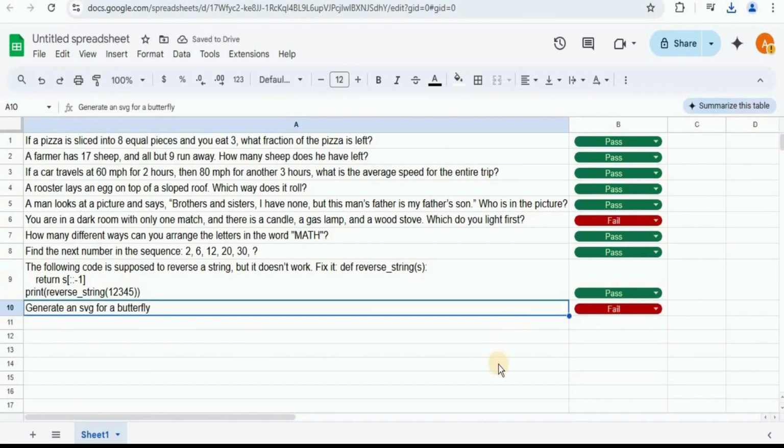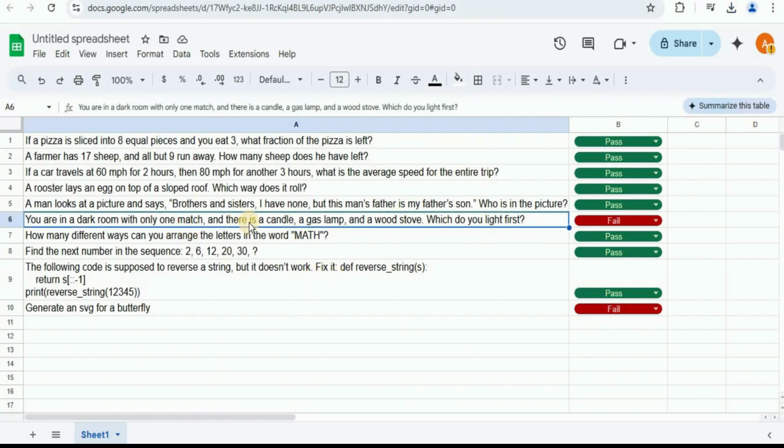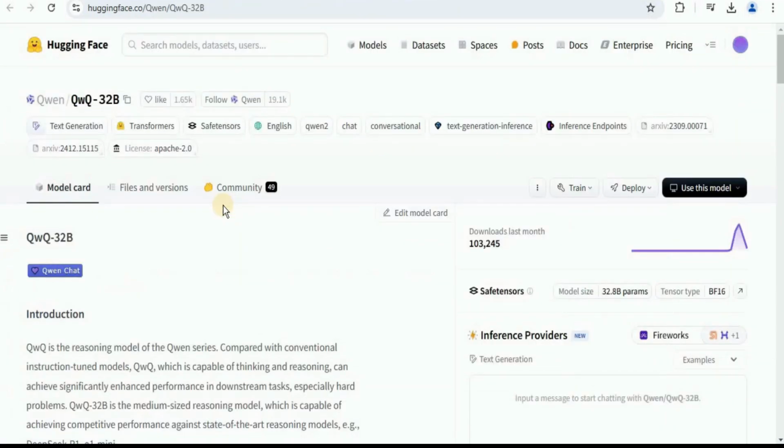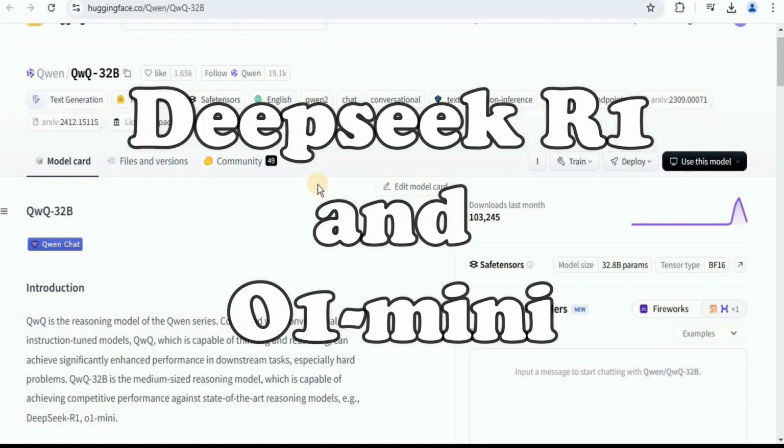So you can see that I asked 10 questions from different domains to the QwQ 32 billion parameter model, and out of all these 10 questions, it managed to correctly answer 8 questions and failed to answer 2. One was to generate the SVG code for the butterfly, and the other one was a logical reasoning question which it failed to answer correctly. So overall, this is an amazing reasoning model capable of thinking and reasoning and can achieve significantly enhanced performance in downstream tasks. Moreover, it is able to achieve competitive performance against state-of-the-art reasoning models like DeepSeek R1 and GPT-o1 Mini.